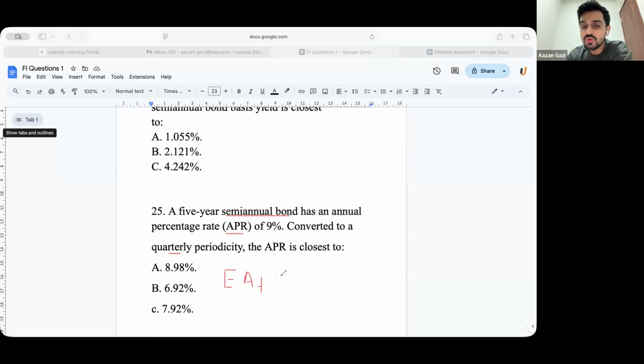EAY equals (1 plus YTM divided by N) raised to N, minus 1. In this formula, what are they asking you? First and foremost, figure out what they are asking you to find.